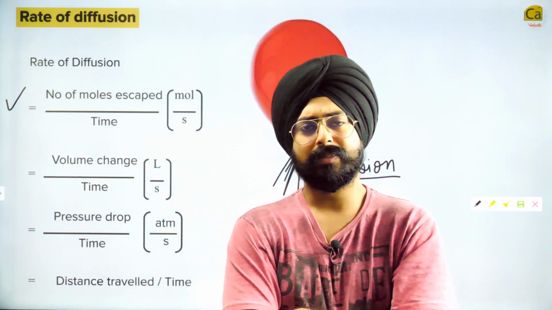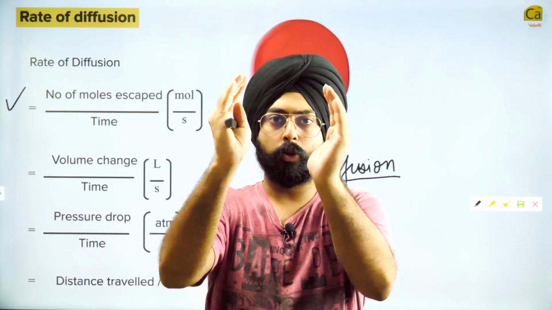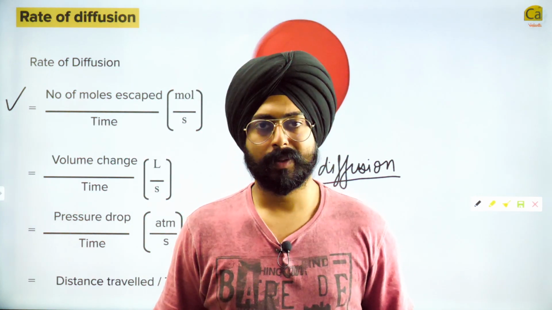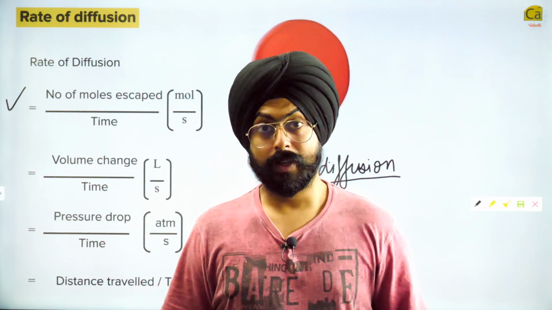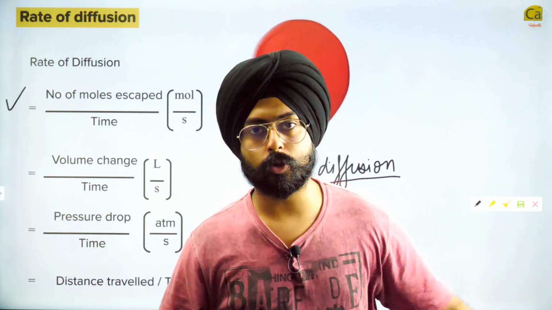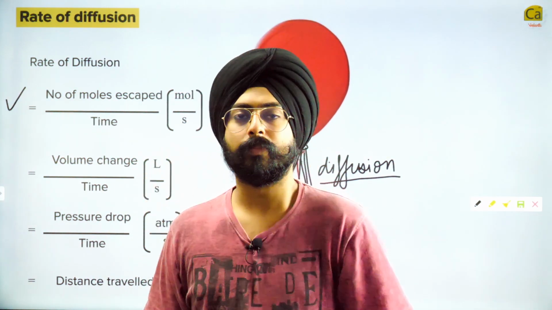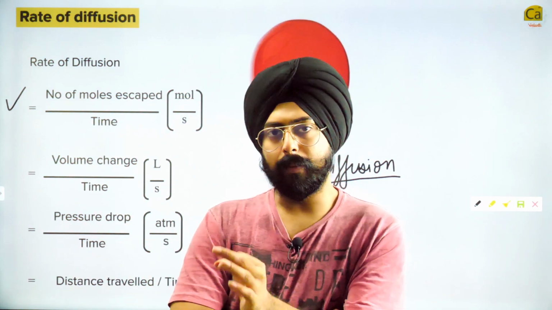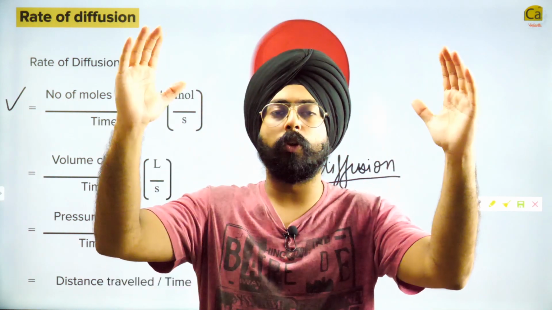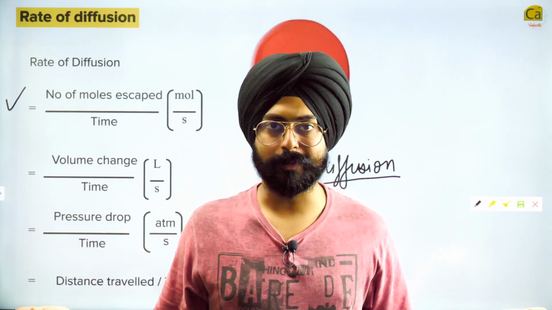We can do that, isn't it? Let's say the balloon was this big, now it is this big. So from this to this, it changes in 3 seconds. That is also speed. So I can say that my balloon changed from 1 liter to 700 milliliter in 3 seconds. That is also speed. So what did I just do? I took the change in volume with respect to time. That my balloon changes, let's say, 100 milliliters per second. Volume of the balloon is reducing 100 milliliters per second. I can say that, isn't it?